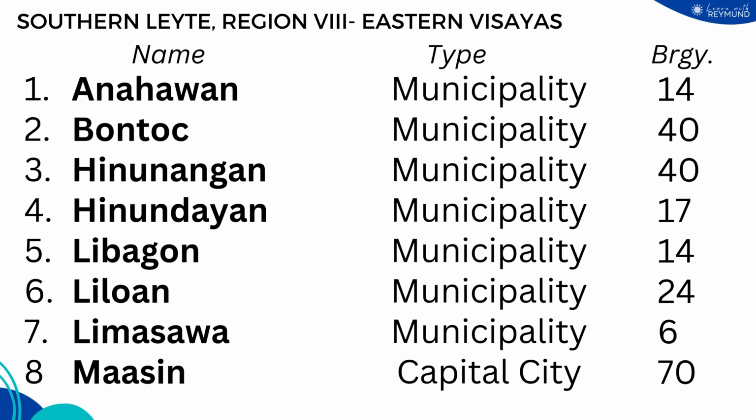We have the municipality of Anahawan with 14 barangays, municipality of Bontoc with 40 barangays, municipality of Hinonangan with 40 barangays, municipality of Hinondayan with 17 barangays, municipality of Libagon with 14 barangays, municipality of Liloan with 24 barangays, municipality of Limasawa with 6 barangays, and the city of Maasin as the provincial capital with 70 barangays.